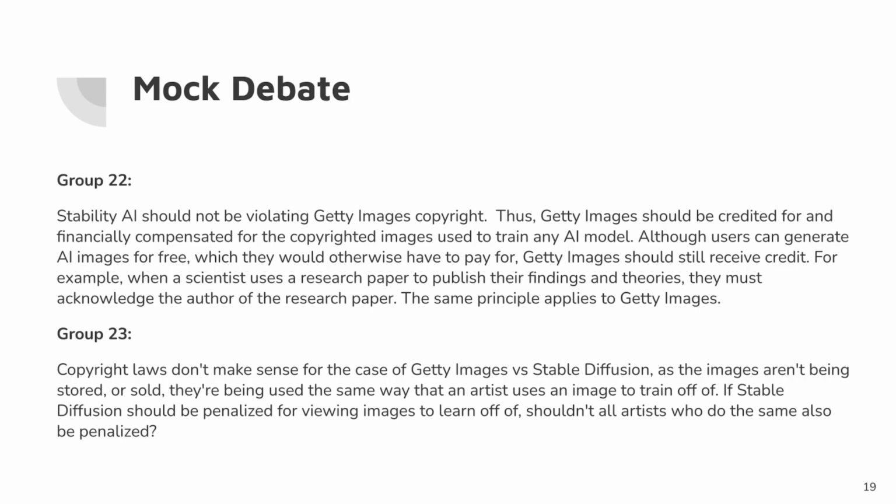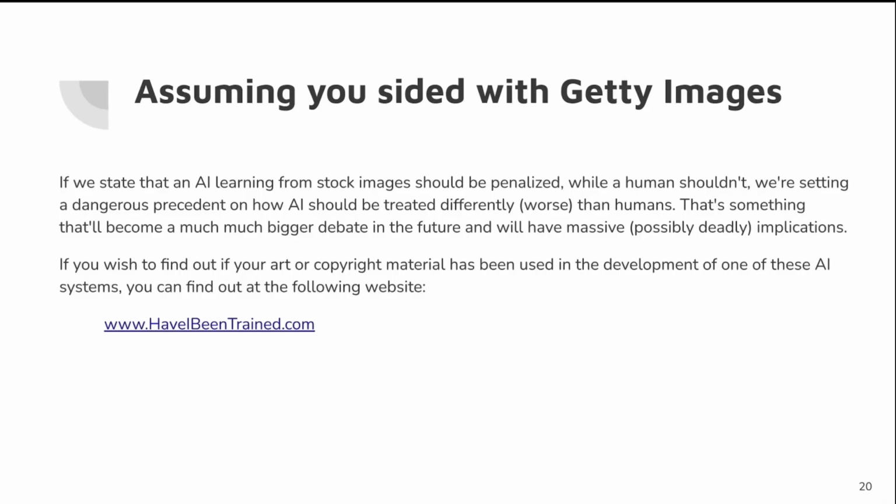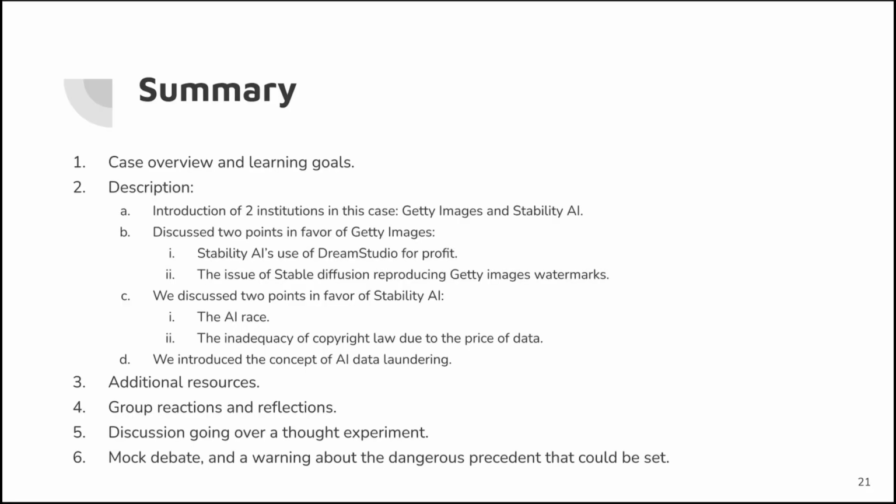Now, assuming you sided with Getty Images, if we state that an AI learning from stock images should be penalized while a human shouldn't, we're setting a dangerous precedent on how AI should be treated differently or maybe worse than a human. That's something that will become a much bigger debate in the future and will have massive, probably deadly implications. If you wish to find out if your art or copyright material have been used in the development of any of these AI systems, you can always go to the following website given below: www.haveibeentrained.com.